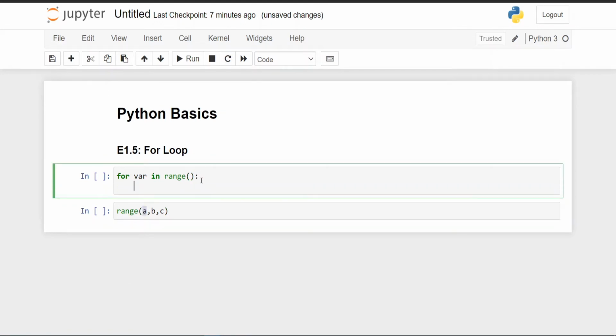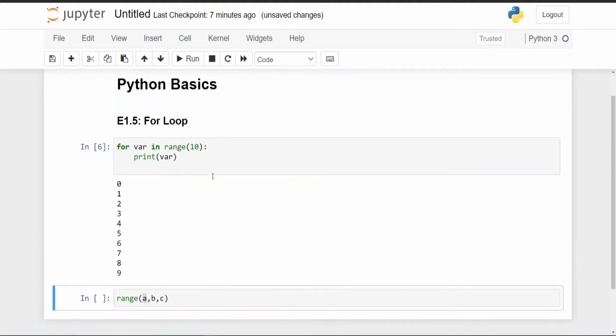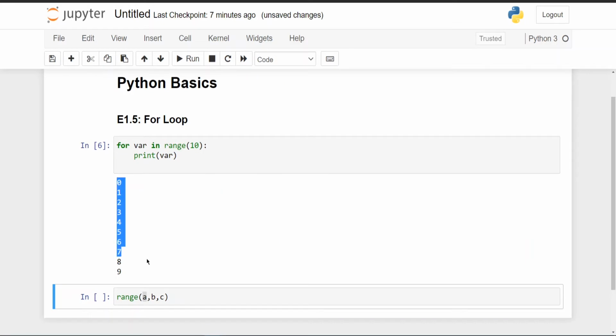So let me write the basic syntax of the for loop. You can write for any variable in range, and we'll be using only one argument first. So let's write 10, and just print out the value of the variable. If you run this, you can see that 0 up to 9 is getting printed.